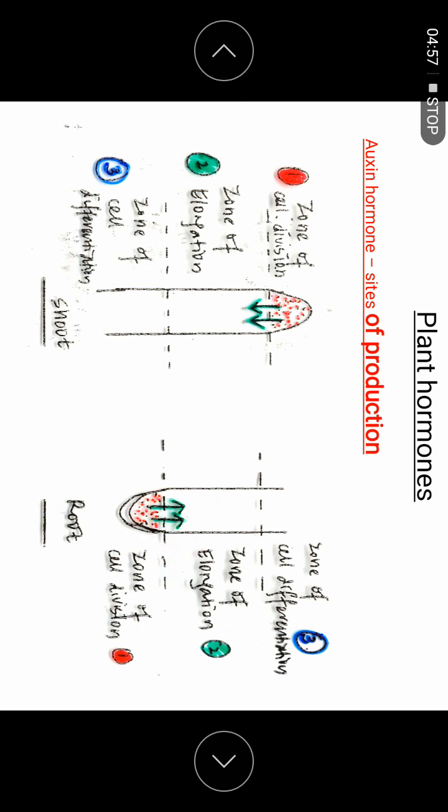One thing about auxin, it is a chemical, and it can diffuse from high concentration to lower concentration. So it's produced here, but to carry out its function, it will diffuse down to the zone of elongation. If I have a shoot here, we have the zone of division, zone of elongation, and zone of differentiation.